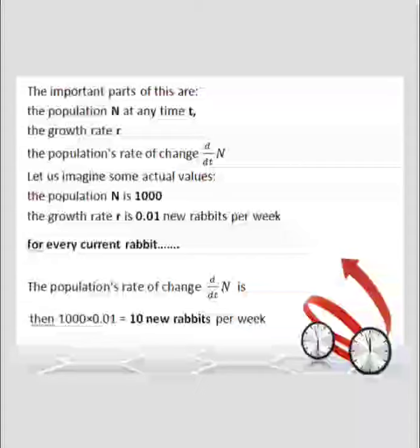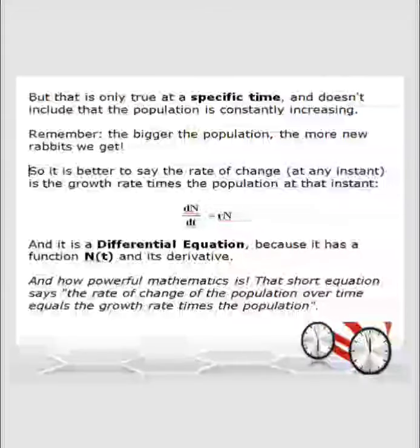We imagine the population n is 1000, and the growth rate r is 0.01 per week, meaning one rabbit is born per hundred. Then dn by dt is 1000 into 0.01, so we get 10 new rabbits per week. And it was easily calculated by the differential equation for a specific time.